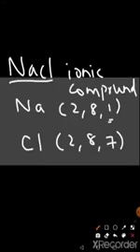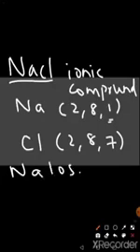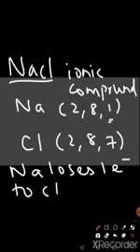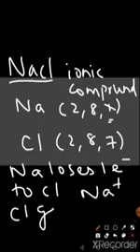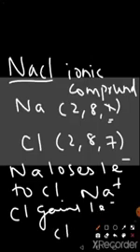Now this sodium loses 1 electron to chlorine. When it loses 1 electron, it forms a complete outermost shell and becomes positively charged. Chlorine gains 1 electron and becomes negatively charged. Both become stable, because the outermost shell becomes complete.